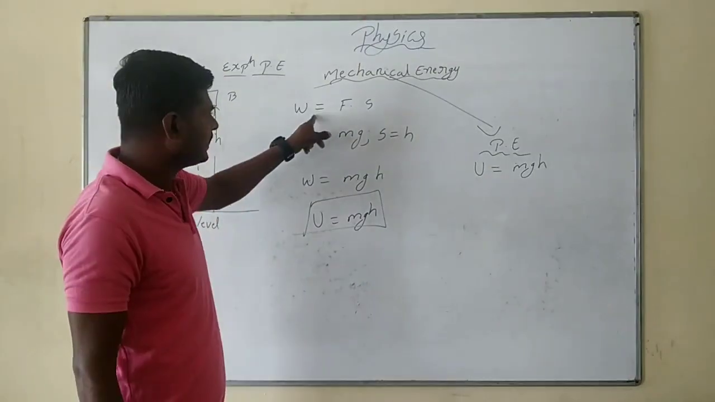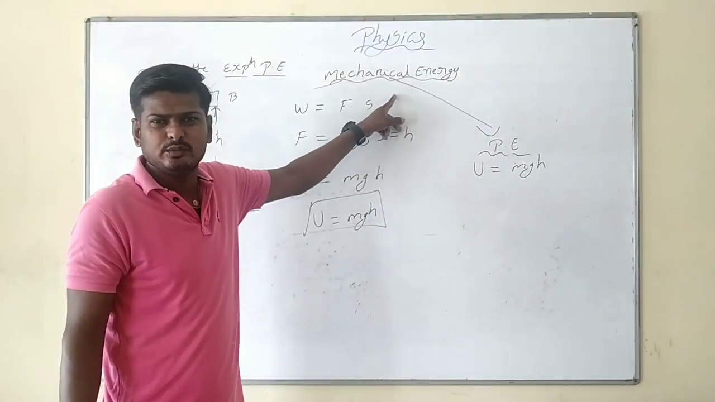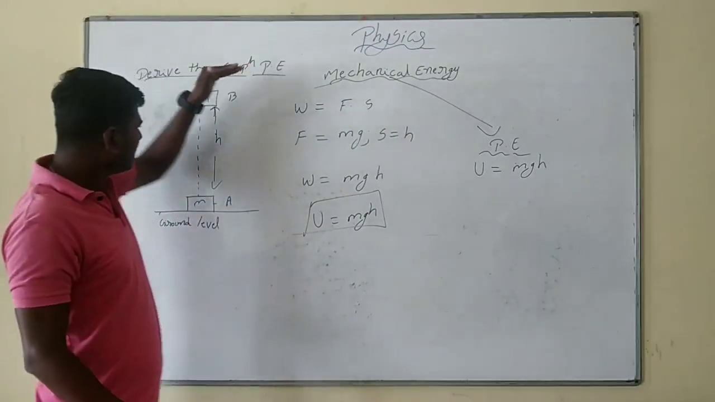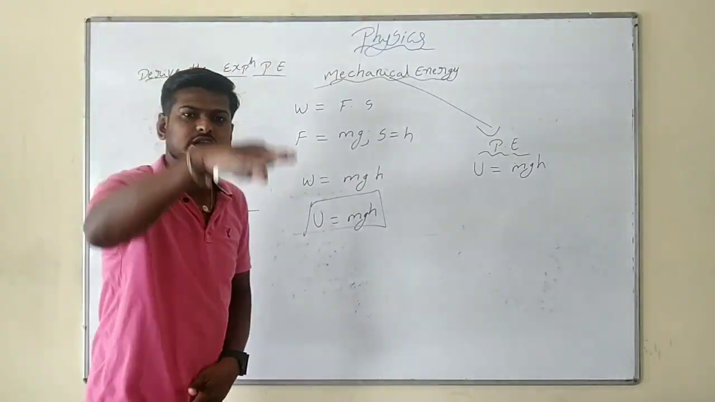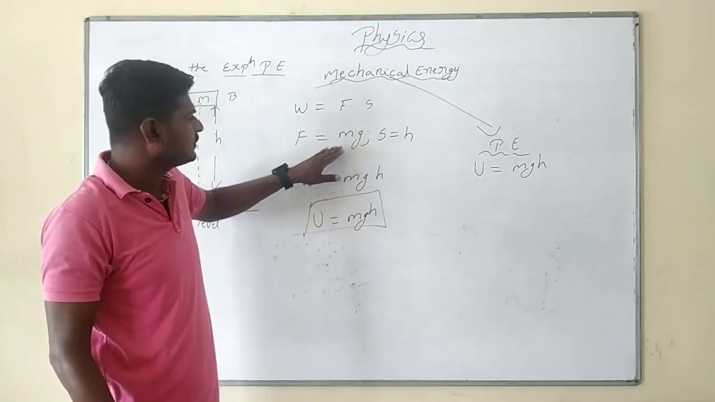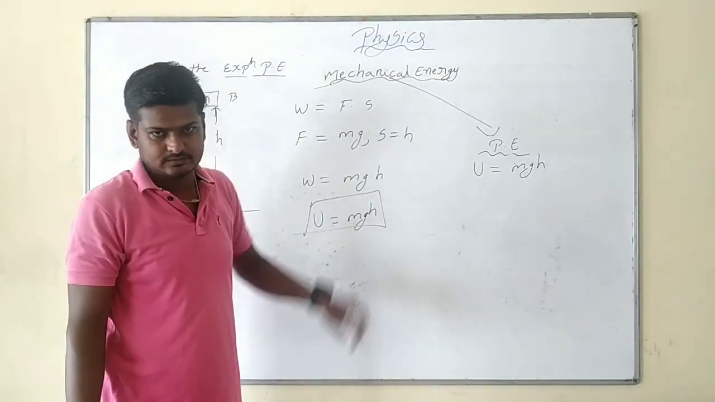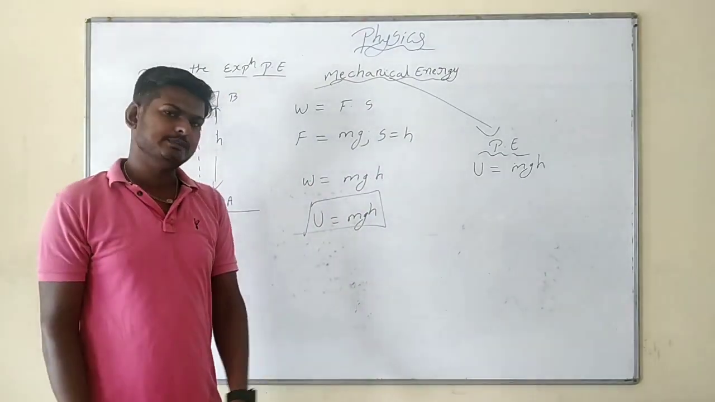When work is done, what is it? Force into displacement. Otherwise we can take Fs cos theta also. Theta will be 0, cos 0 will be 1, so Fs. Here, when the object is moved to point B, the gravitational force is always acting downwards, pulling downwards. Gravitational force is mg. Displacement will be h. When I substitute here, we will get mgh.